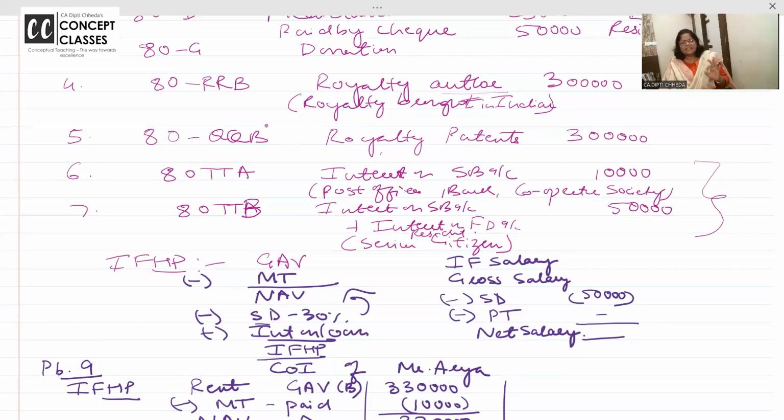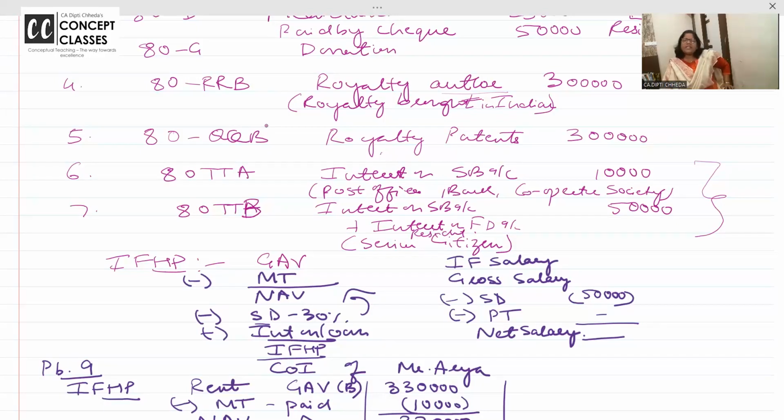Now this is very popular. 80TTA says interest on savings account for any assessee. Where should the savings account be opened? Scheduled bank, post office, cooperative bank, anywhere. From your savings account interest under 80TTA, you get an exemption of 10,000. Instead of a normal citizen, if the assessee is a senior citizen, 60 years and above, then in 80TTB, interest on the savings account as well as interest on FD, both are deductible up to 50,000.